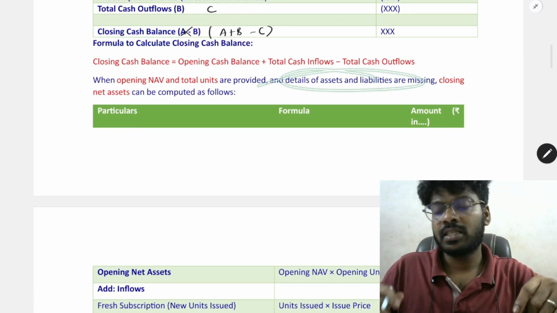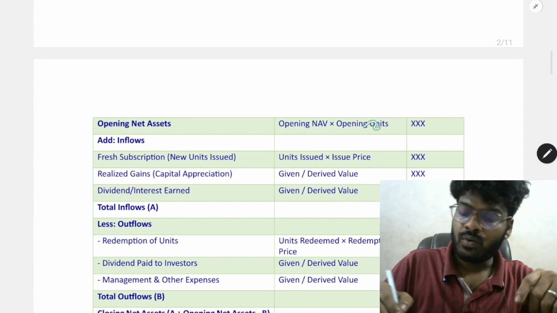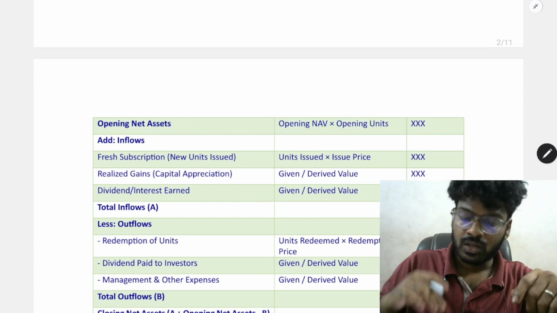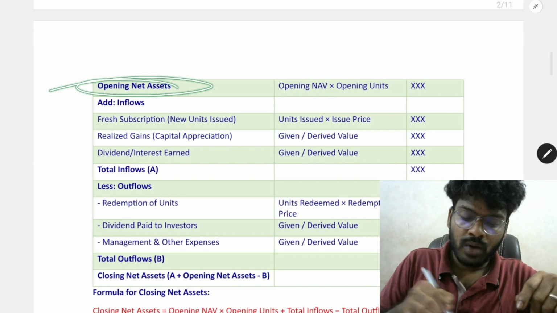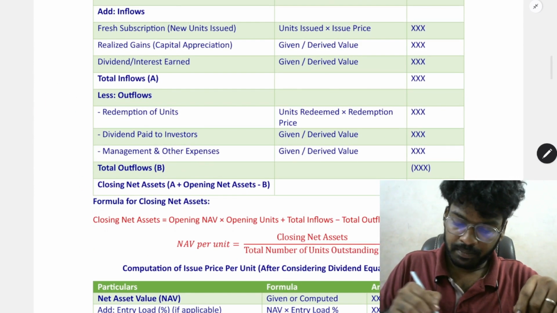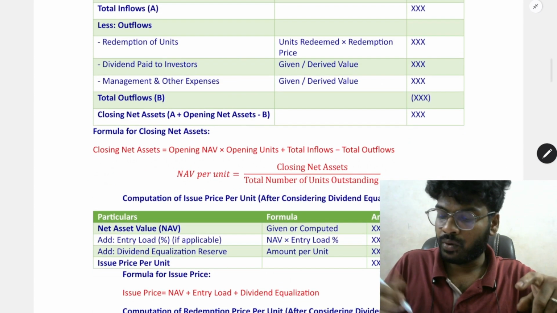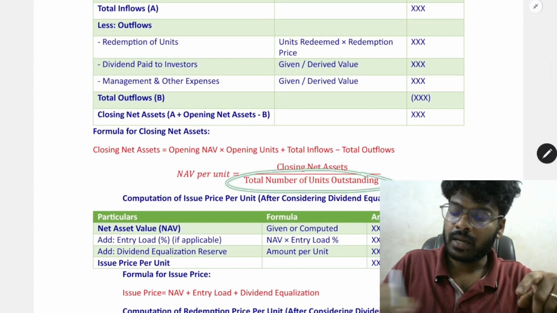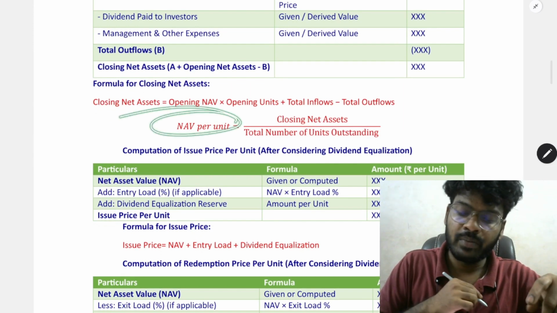Sometimes assets and liabilities are not given, but opening NAV and opening units are given. So this is the opening value; add cash inflows and reduce cash outflows to get the closing net asset value. Then closing net asset value divided by the number of units outstanding will give you NAV per unit.